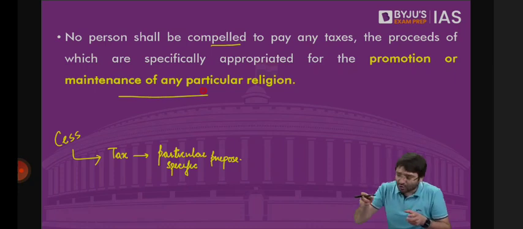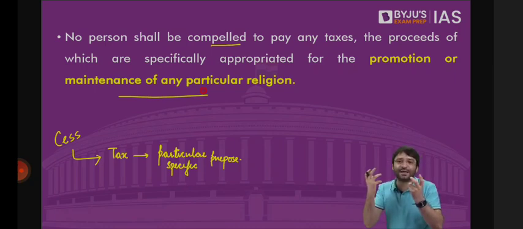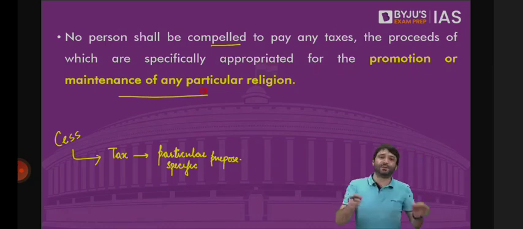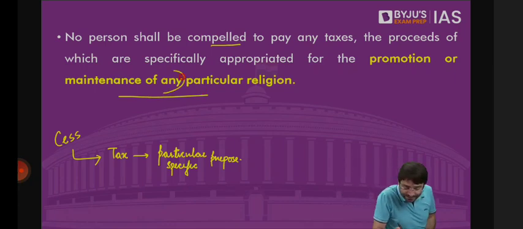And BJP had a different manifesto promise to people of Meghalaya as well. That if you vote for us, once we come to power, we will send people to Jerusalem. That means in India today, taxes are used for the promotion of not any particular religion, but for all religions, directly or indirectly. That is Article 27 of the Constitution.